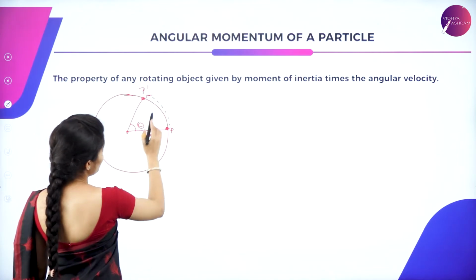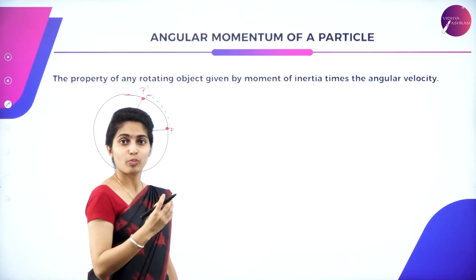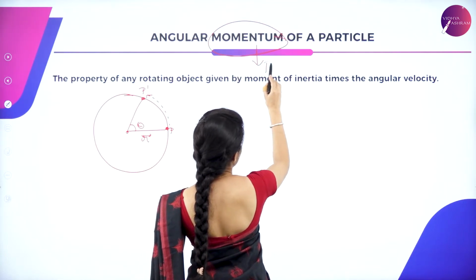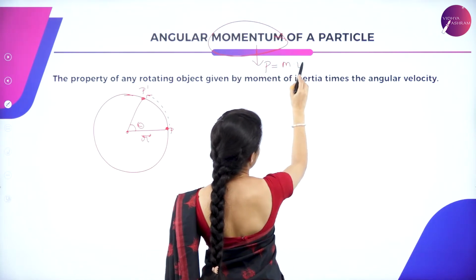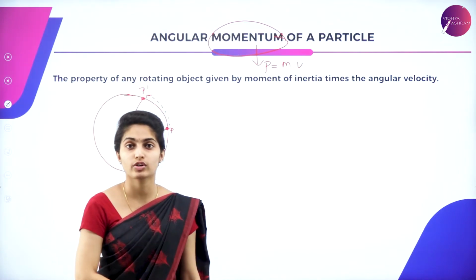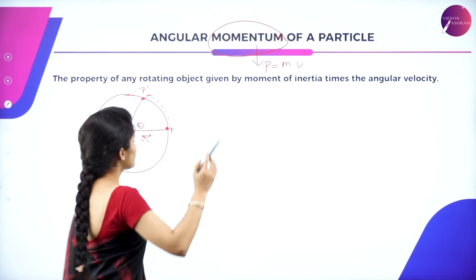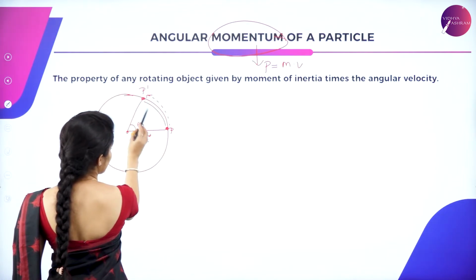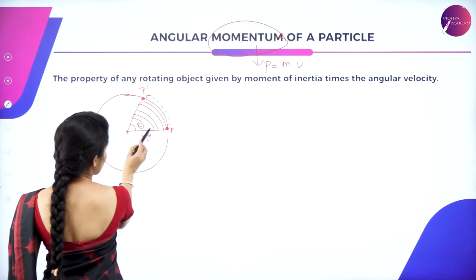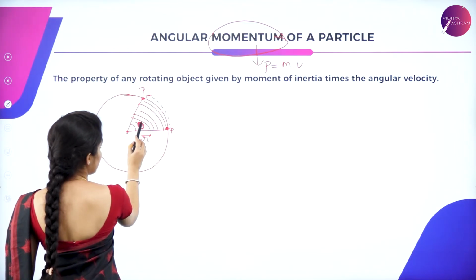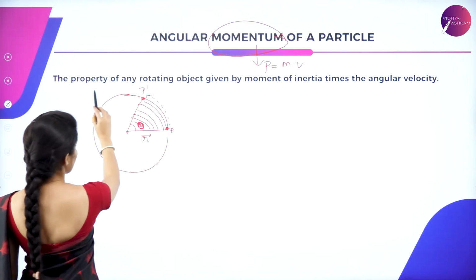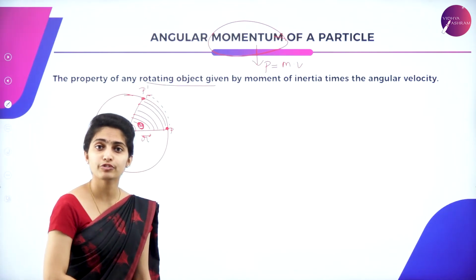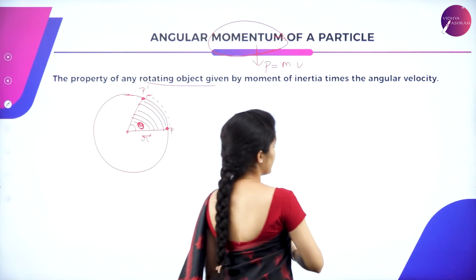Okay, we all know what momentum is. Momentum is given by P is equal to m into v, that is the product of mass and velocity of a particle. So angular means it's sweeping an angle. This is said to be an angle that it sweeps. So this is said to be theta. Okay, so the property of any rotating object is given by moment of inertia times the angular velocity.